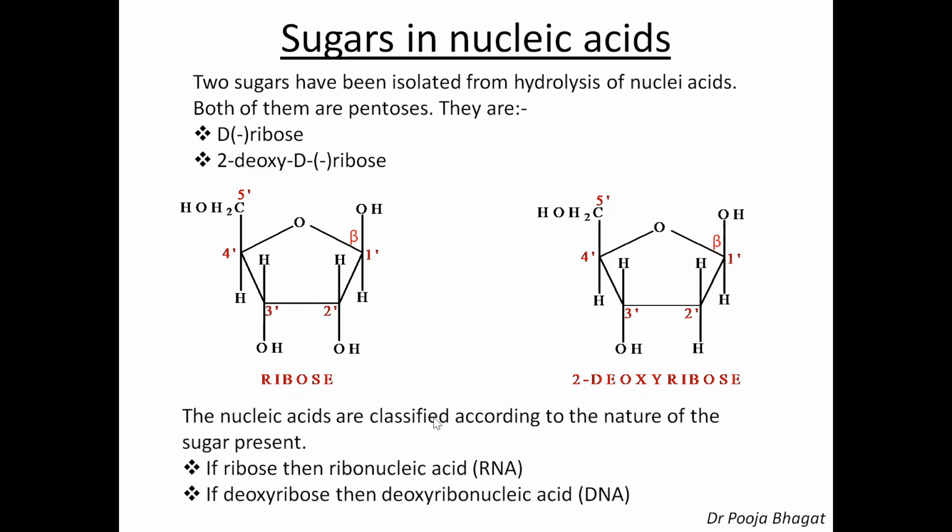So the nucleic acids are classified according to the nature of the sugar present. If this sugar, ribose, is present, then the nucleic acid is called ribonucleic acid, that is RNA. If it is 2-deoxyribose, then it is deoxyribonucleic acid, that is DNA.